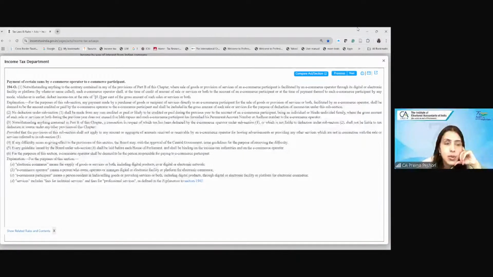So 194O is basically: notwithstanding anything to the contrary contained in provisions of Part B, where sale of goods or provision of services of an e-commerce participant is facilitated by an e-commerce operator through a digital or electronic facility or platform, such e-commerce operator shall deduct tax at the rate of 0.1%. Now this 0.1% has been changed with effect from 1/10/2024. Prior to this, it was 1%. So basically, see what happens, students,